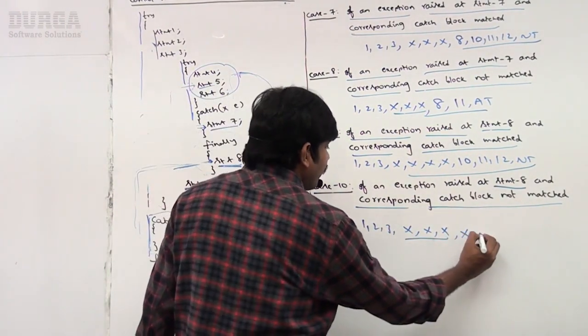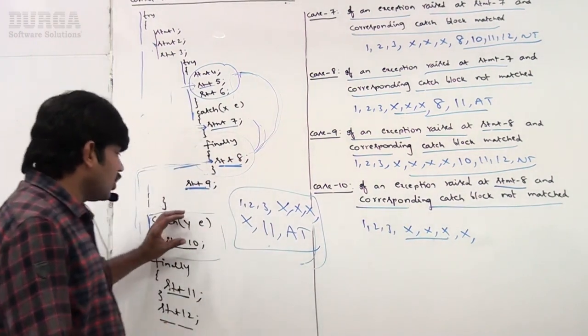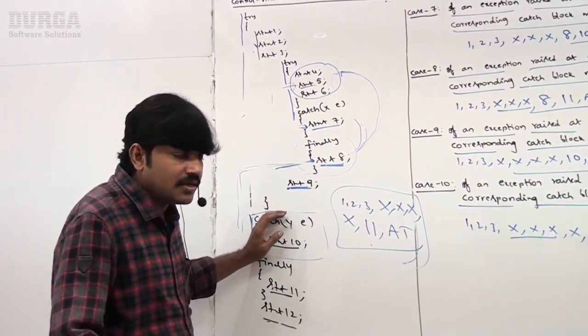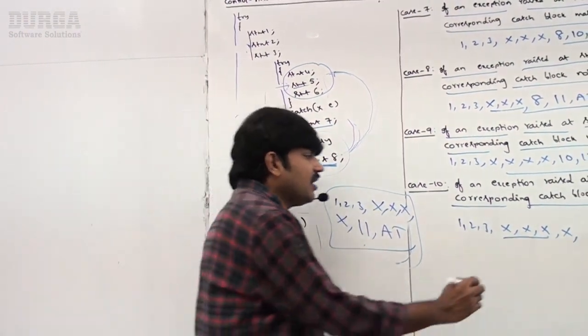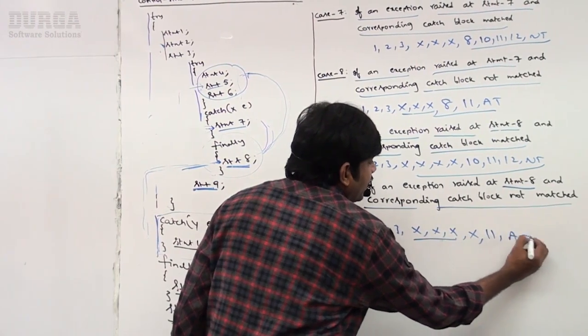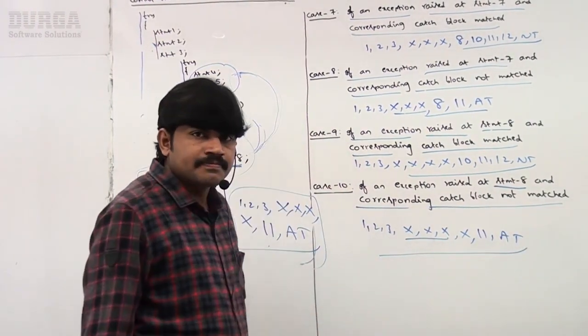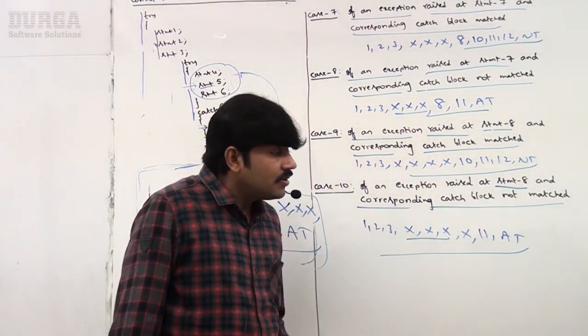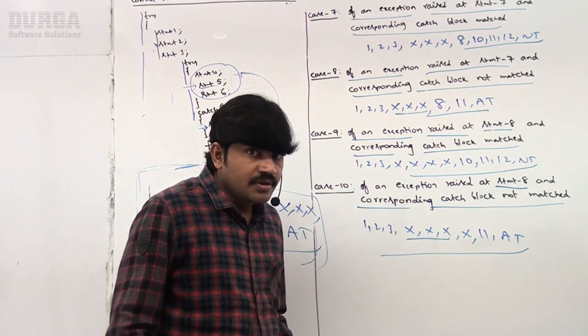Next, catch block not matched, abnormal termination. So before that, finally 11 followed by abnormal termination. Any doubt? Are you in a position to understand? Clear, right?